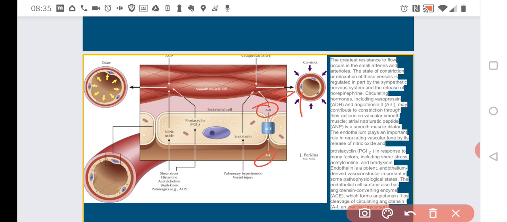Angiotensin 1 has a limited role. It's not very active. Angiotensin 2 is very active. So endothelial cells, especially in the lungs, have the angiotensin converting enzyme that is able to activate angiotensin 1 to angiotensin 2, so they would cause the constriction of the vessels and increase blood pressure, for example.